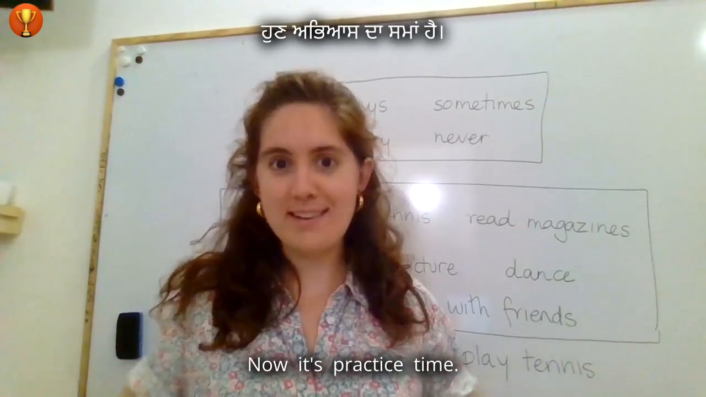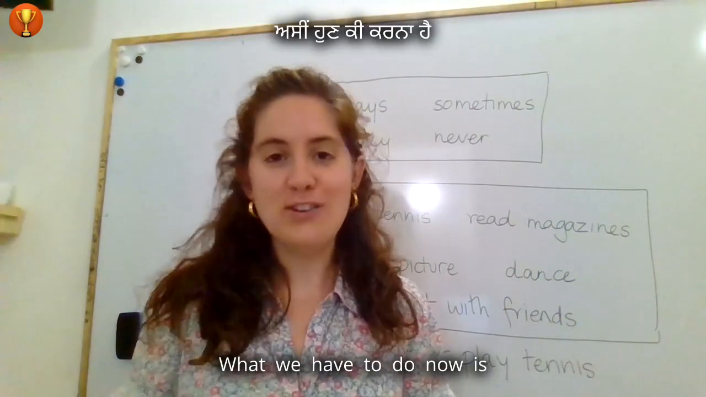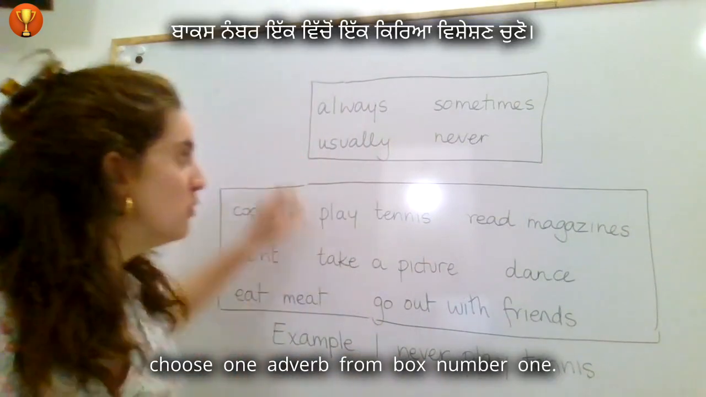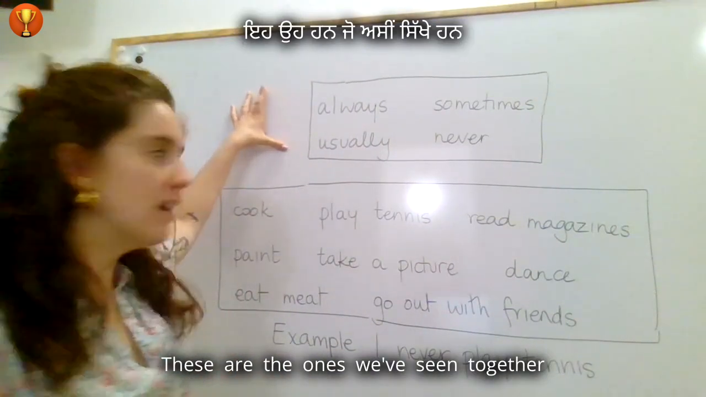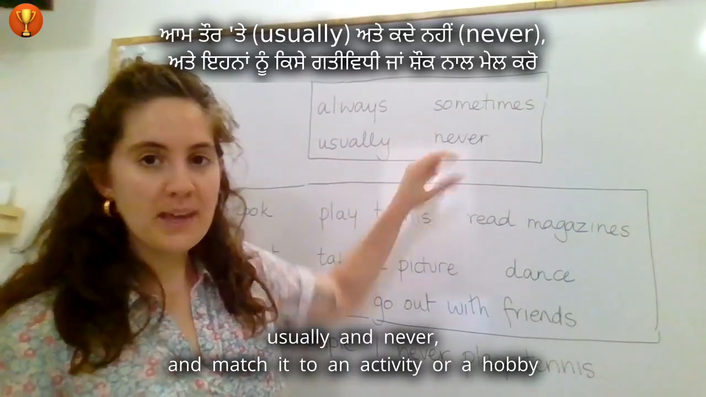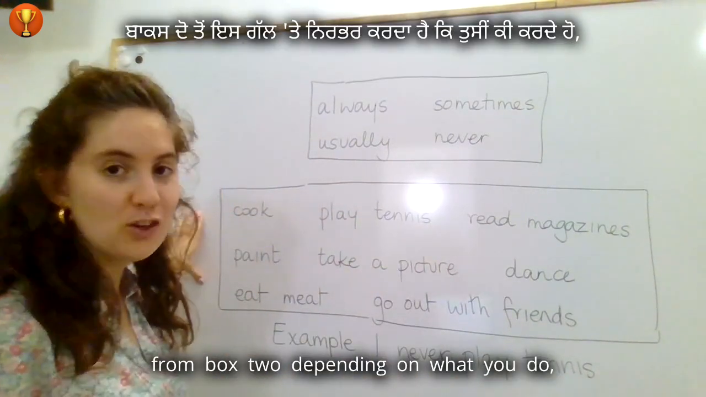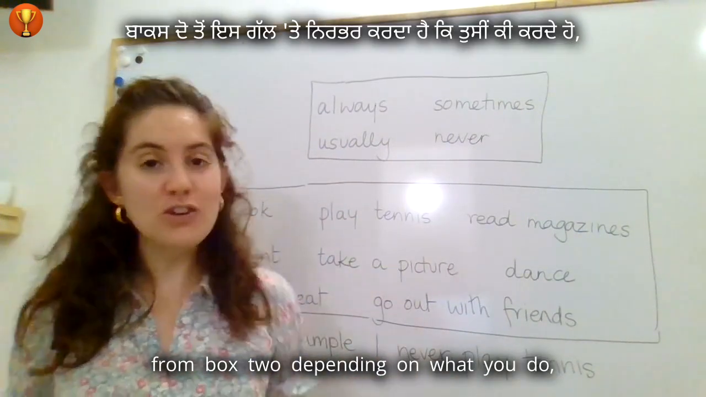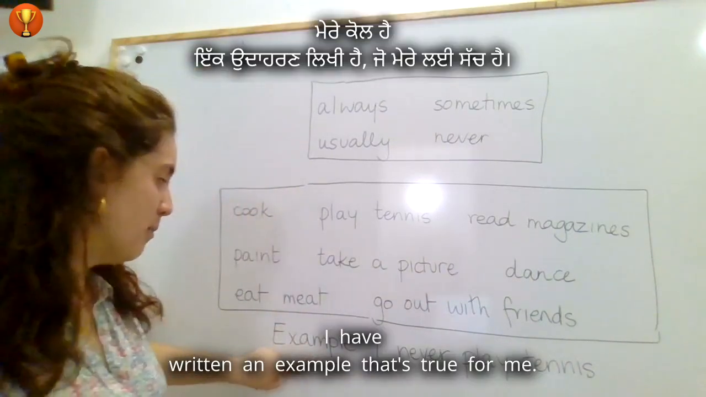Now it's practice time. Let's practice what we've learned together. What we have to do now is choose one adverb from box number 1. These are the ones we've seen together. Always, sometimes, usually, and never. And match it to an activity or a hobby from box 2, depending on what you do, how frequently you do these things.